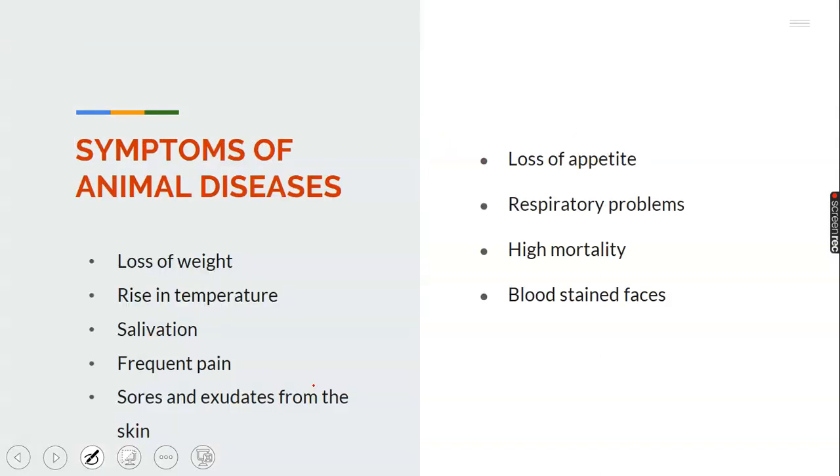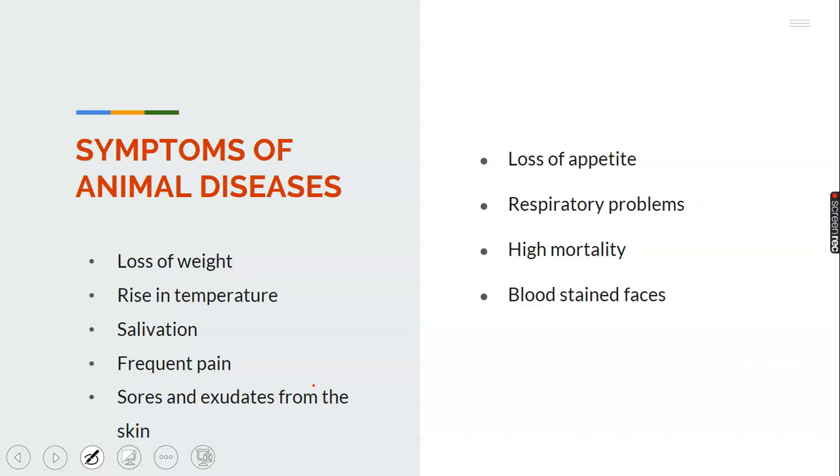We have symptoms of animal diseases. Take note of these symptoms. If animals are affected, those of us that are rearing animals, if you have a poultry farm, you know these animals cannot talk. When they are affected, it shows in different ways. They will be giving different signs. If you cannot identify these signs, it can lead to a high rate of mortality. It is very vital in rearing farm animals to be able to identify the symptoms of animal diseases.